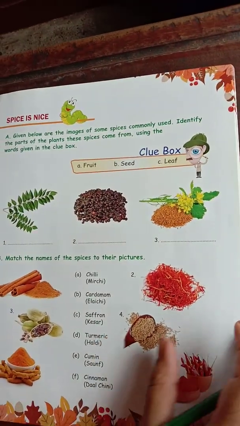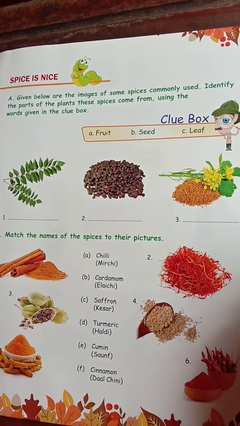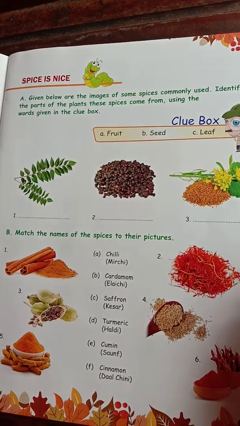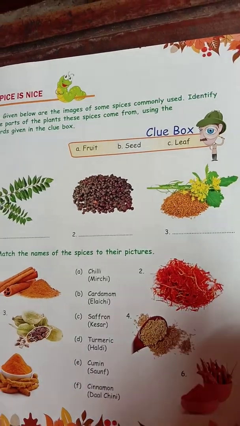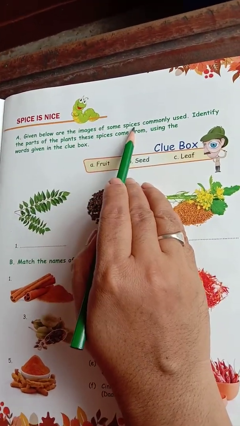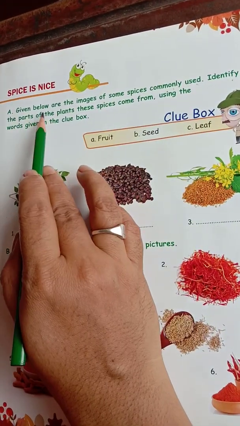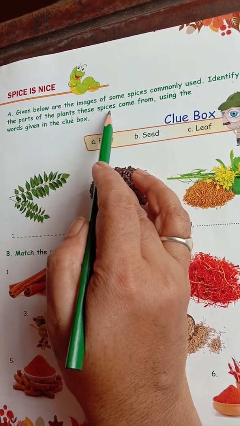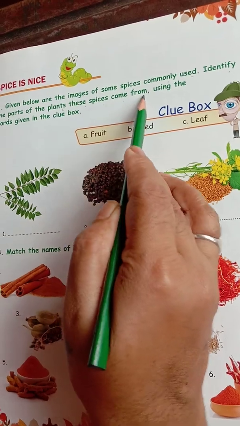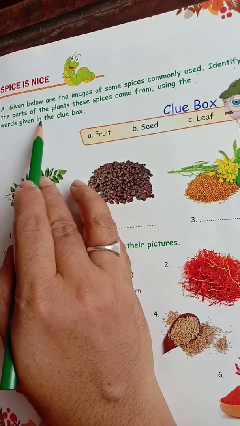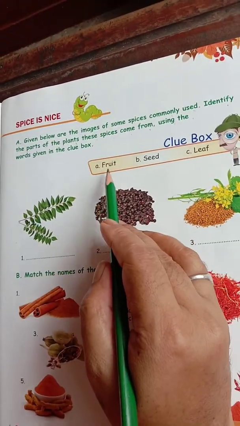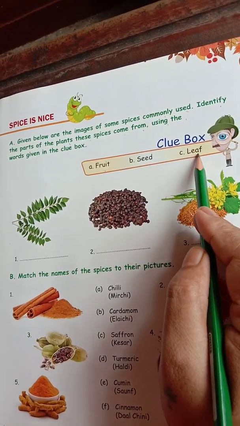Then we go to Spice Is Nice. Given below are the images of some commonly used spices. Identify the parts of the plants these spices come from using the words given in the clue box. Here we have fruit, seed, leaf.